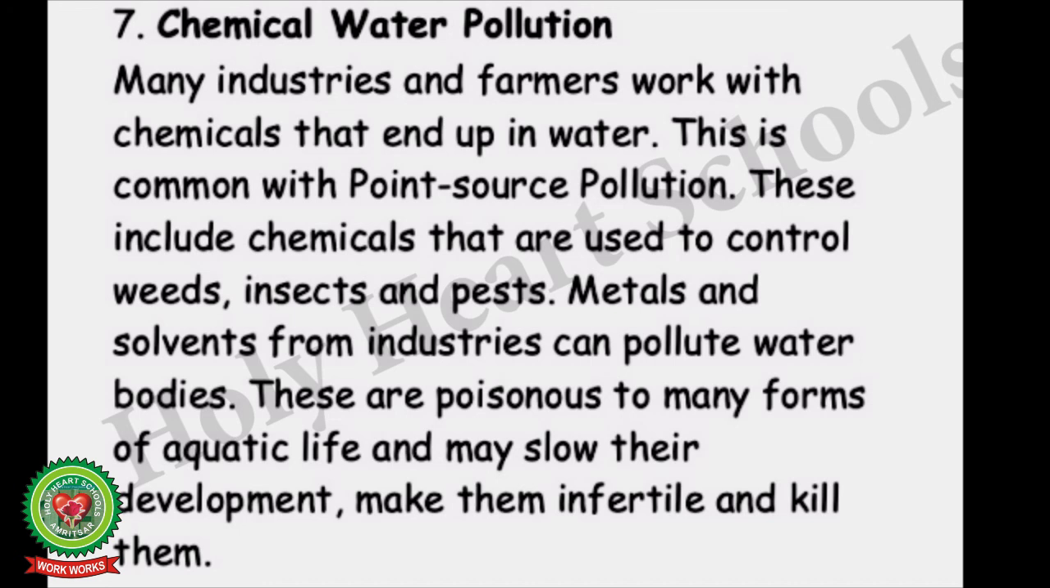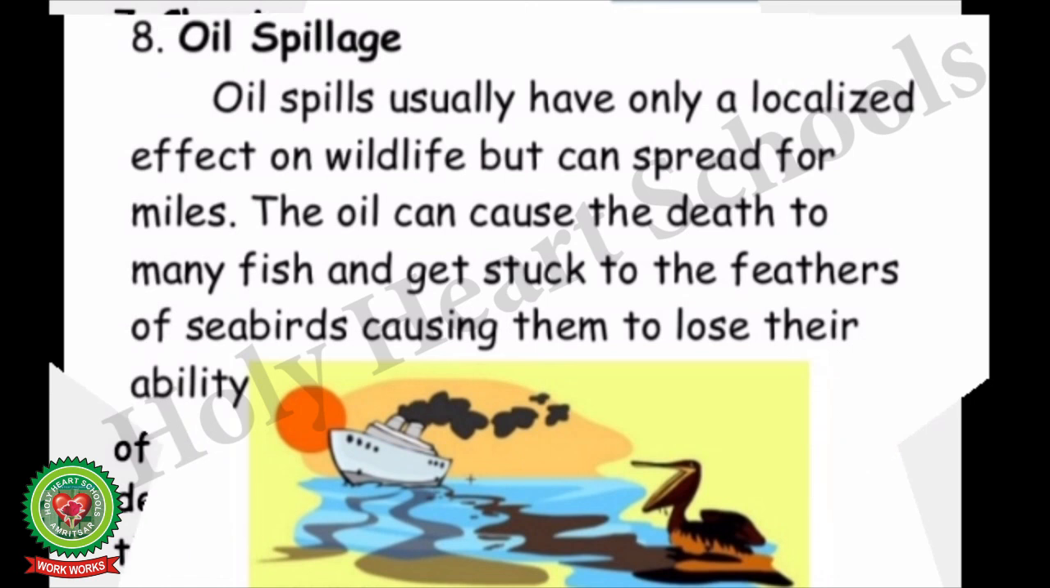Next important source of pollution is chemical water pollution. Many industries and farmers work with chemicals that end up in water. This is common with point source pollution. These include chemicals that are used to control weeds, that is unwanted grasses, insects and pests. Metals and solvents from industries can pollute water bodies. These are poisonous to many forms of aquatic life, may slow their development, make them infertile and kill them.